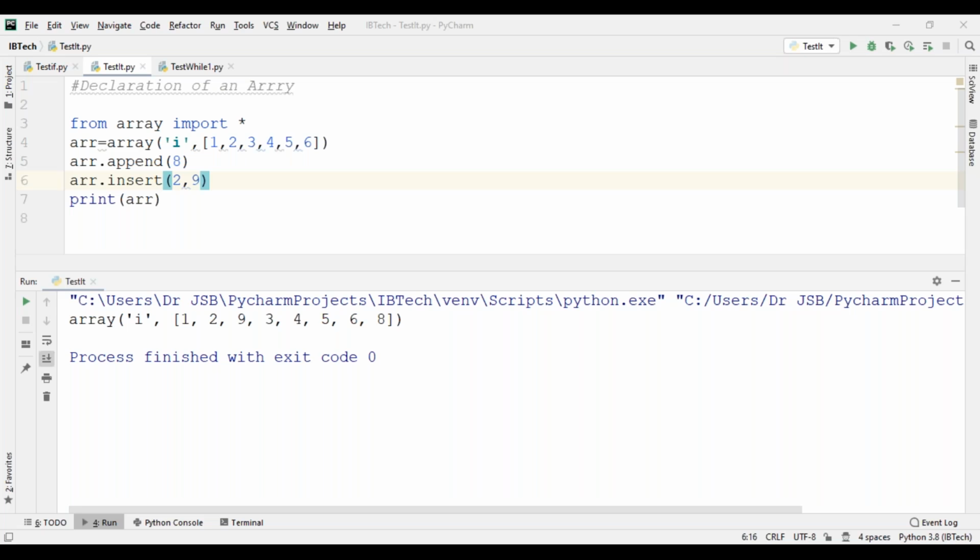We can use the insert method to insert a value at any index of the given array. For example, arr dot insert within the braces, the first is the index, comma, the particular value.